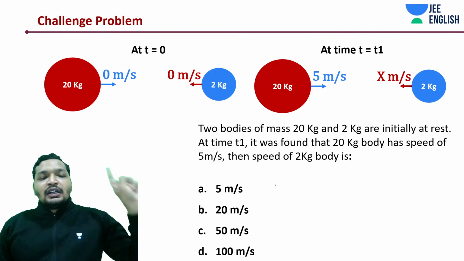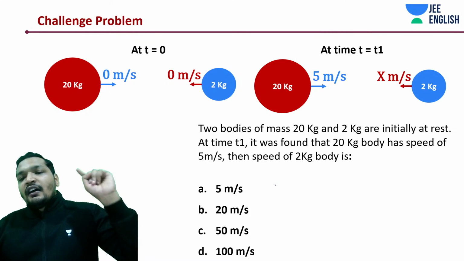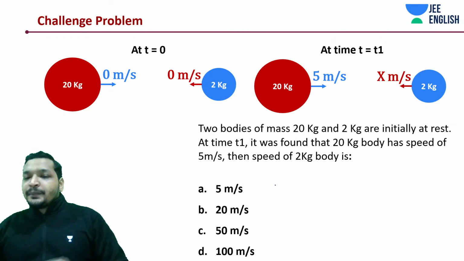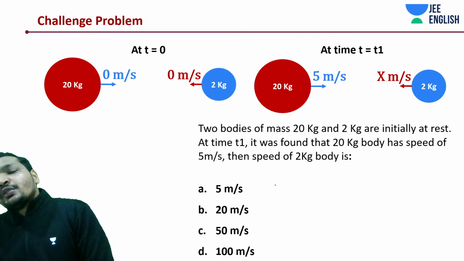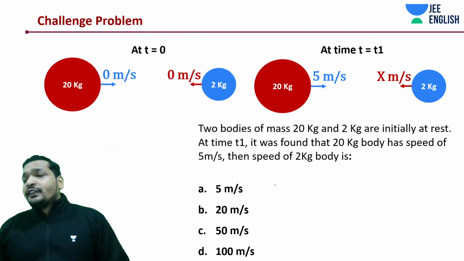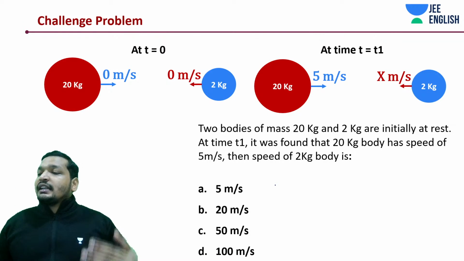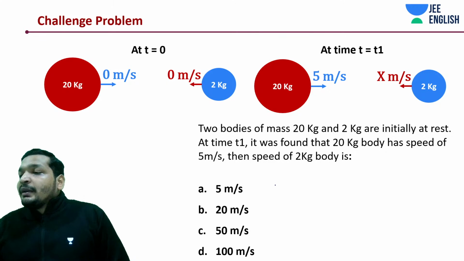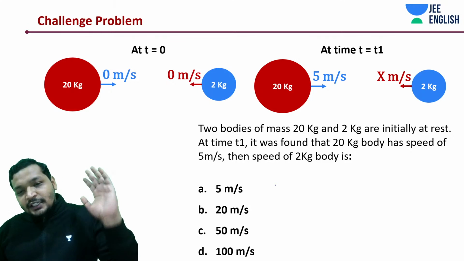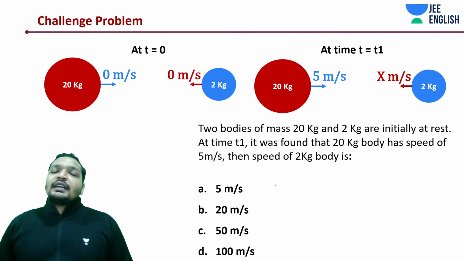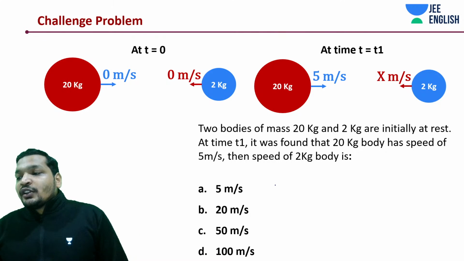Two bodies, 20 kg and 2 kg, initially at rest. Finally, 20 kg has 5 meters per second. What should be the velocity of the 2 kg? Try it out, students. It's a really interesting question. If you understood the concepts really well, it should not take more than 30 seconds. So try to solve it within 30 seconds.